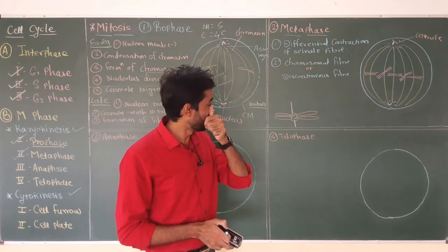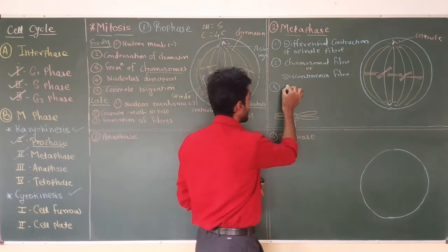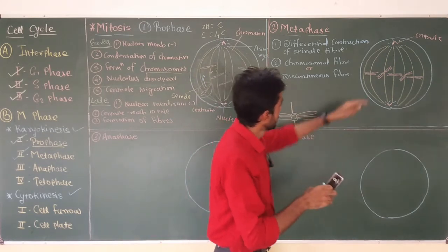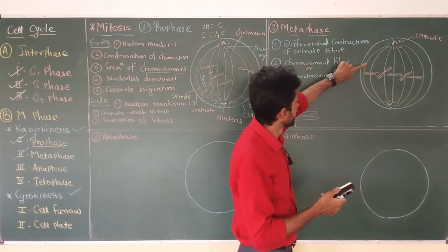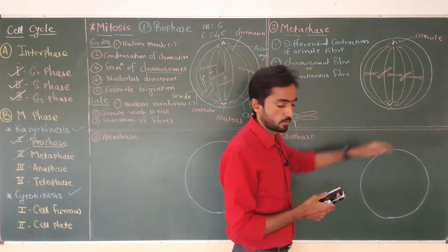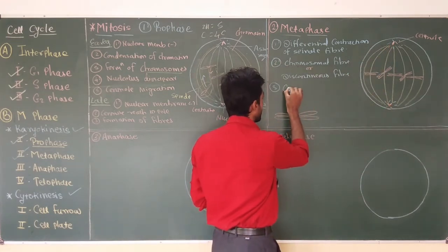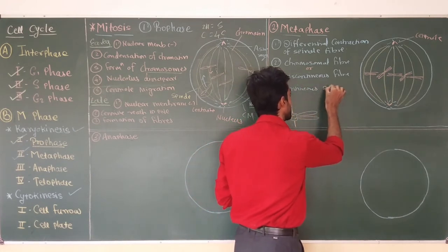Next type is the continuous spindle fiber, because this type of spindle fiber, or non-chromosomal spindle fiber, runs directly from one centriole to the other centriole. So it is called continuous spindle fiber.